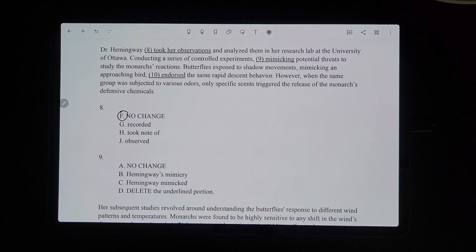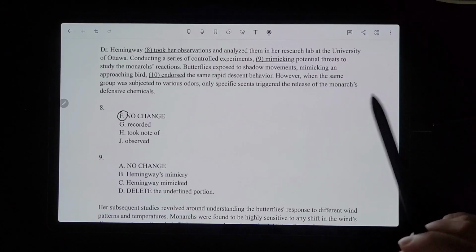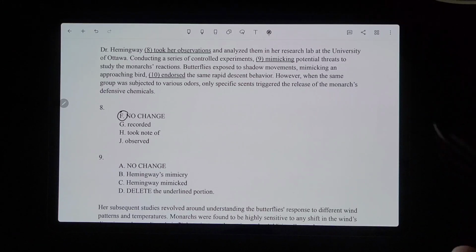Okay, now for number 9, conducting a series of controlled experiments and making potential threats to study the monarch's reactions. That's not a complete sentence, so no on that one already. It's definitely not no change. So let's see the other options. Conducting a series of controlled experiments. Hemingway's mimicry potential threats, no. Hemingway mimicked potential threats, yes. Hemingway mimicked potential threats to study the monarch's reaction, because remember, this is happening in the past, the experiments already happened, so it would be Hemingway mimicked.